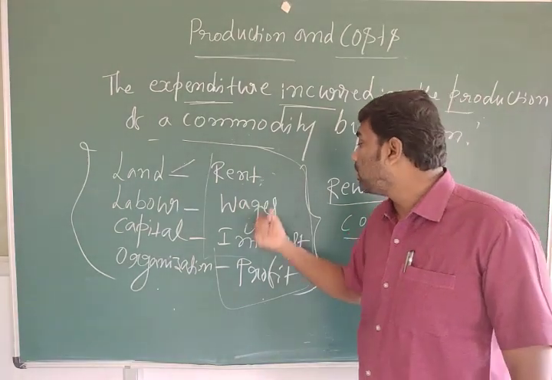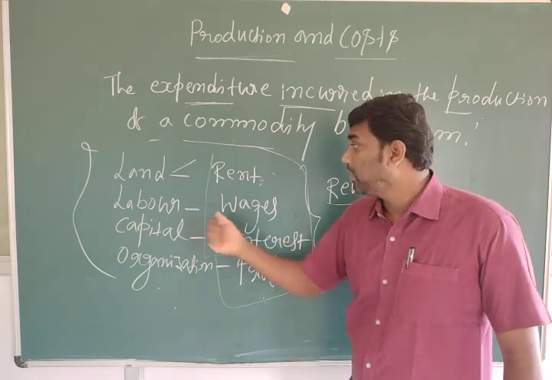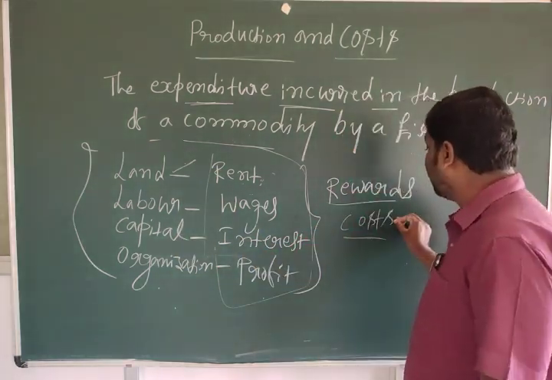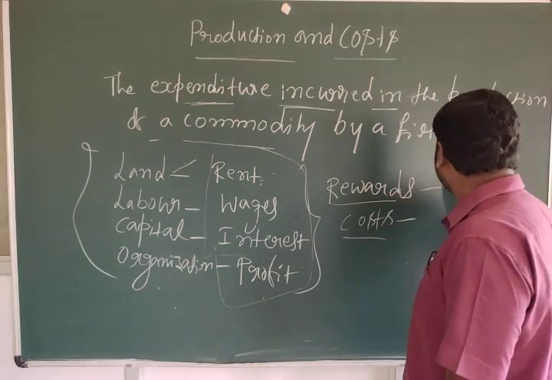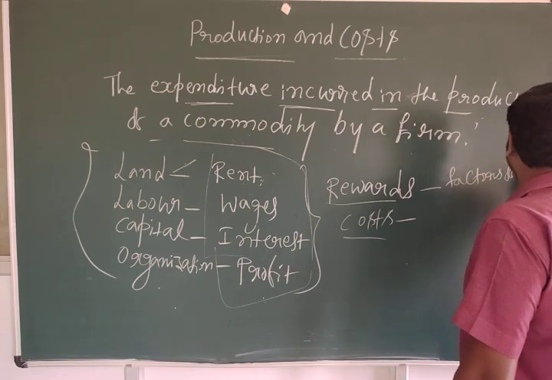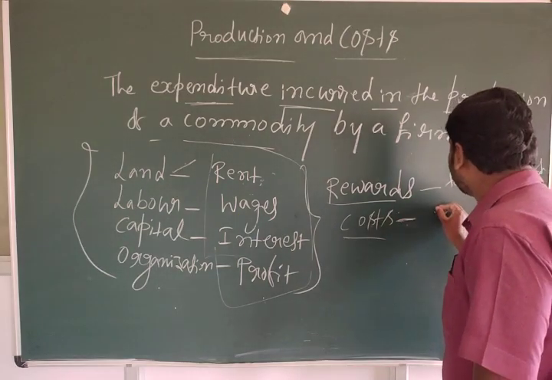So these are called rewards to the factors of production. But this is an expense to the firm. That's why it is called cost. This is rewards to the factors of production. This is cost, the expenditure incurred by the firm.